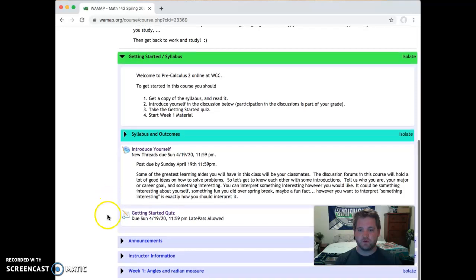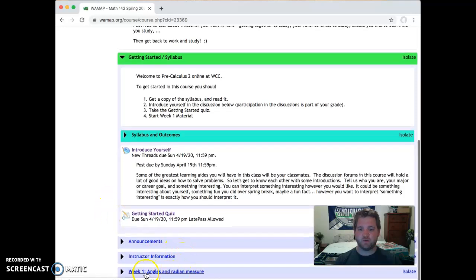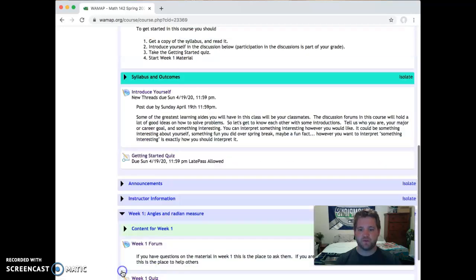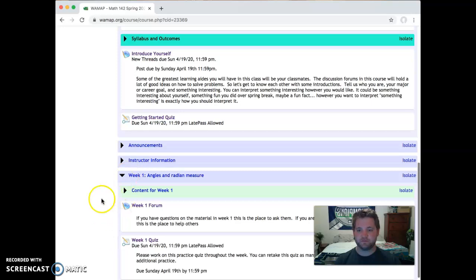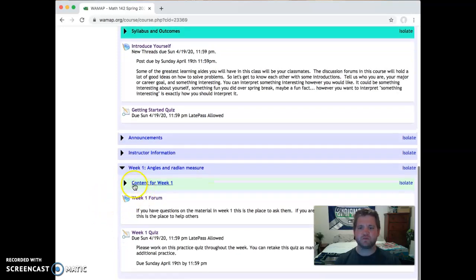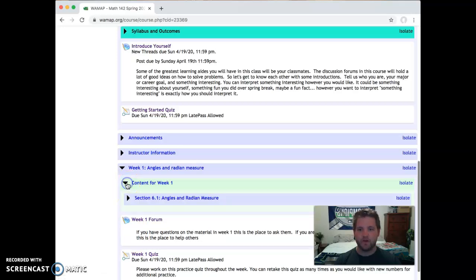Okay, so now let's go ahead and talk about the meat of the course. So week 1. This is the material for week 1. When you open this up, it'll always be something for the content for week 1, and that's what you want to click first. Then you'll see something for the week 1 forum, which you really want to post to, and then the weekly quiz. If you go ahead and open up the content, you'll see here that 6.1, this is the only section working. You might see multiple sections depending on what we're doing in that week.